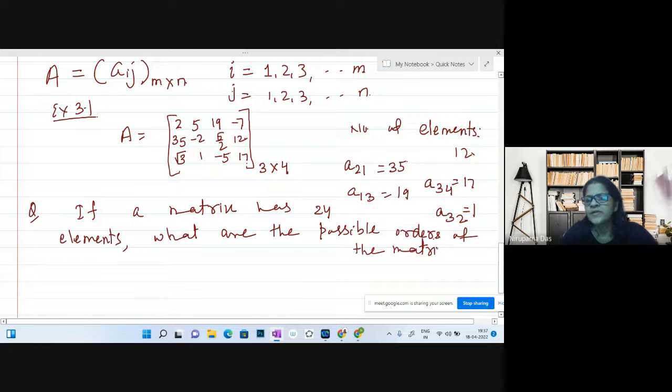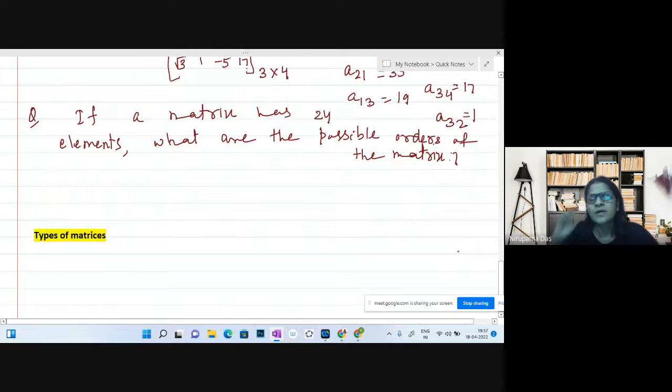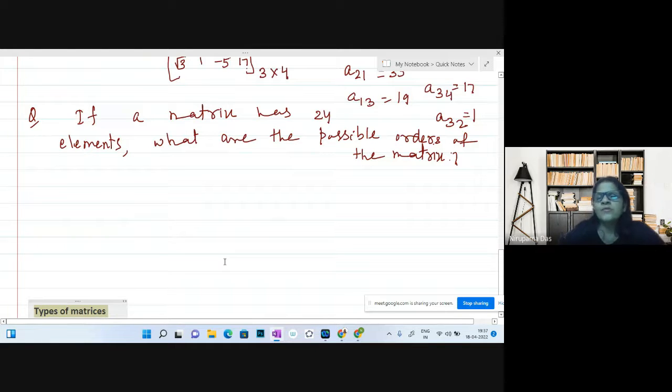So basically the intention of the question is, if you are given 24 elements and you have been asked to form matrices, what are the possible orders it can have? Whenever you have a number of rows m and number of columns n, the total number of elements is m into n. So m and n are factors of mn, right? Similarly here you have 24 elements. We can find the factors of 24.